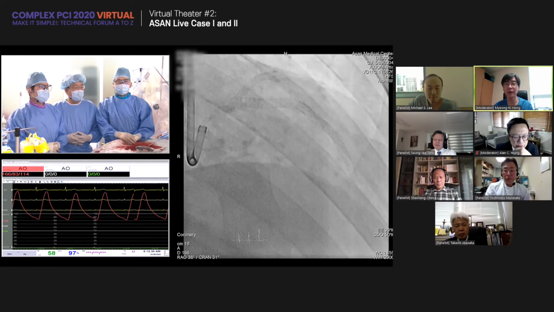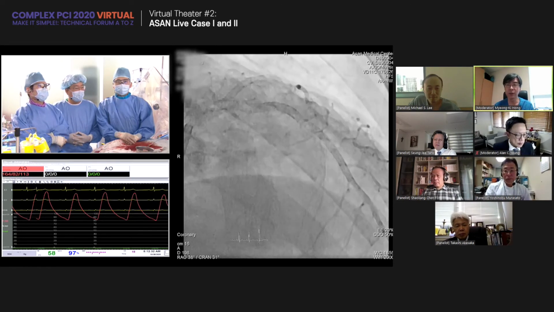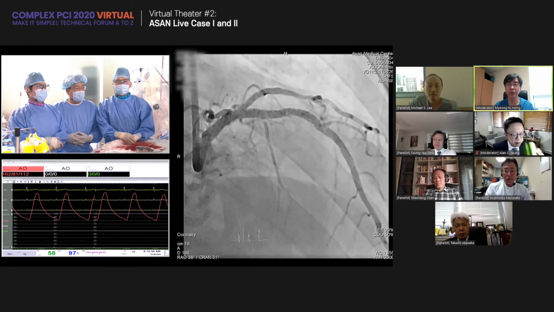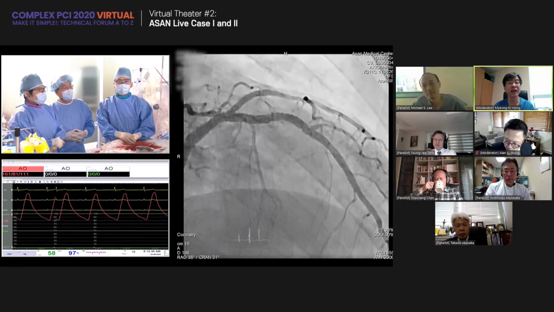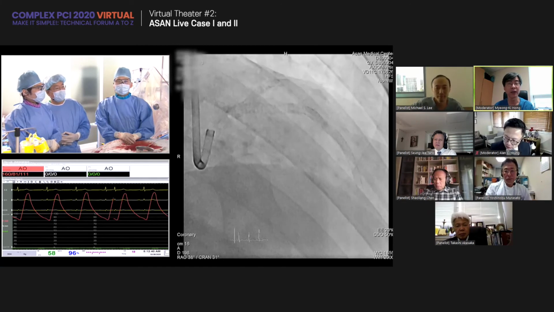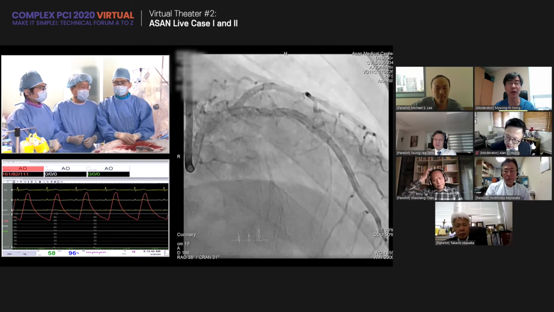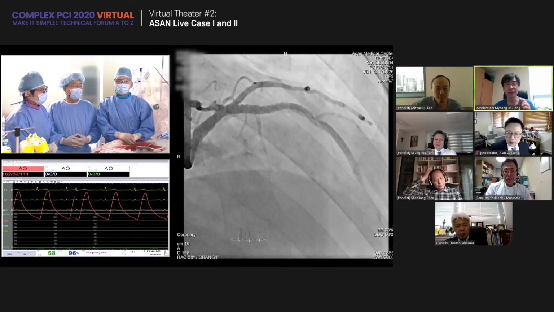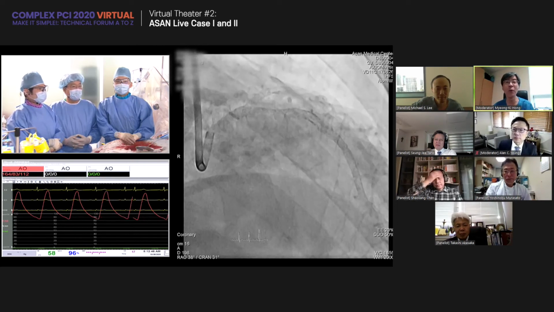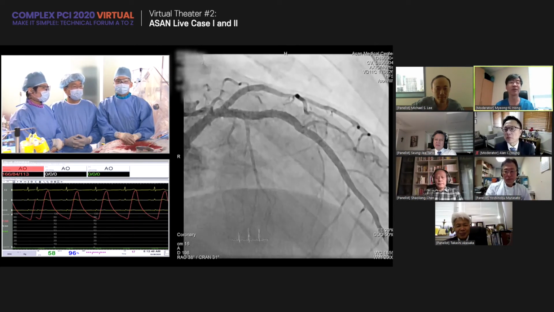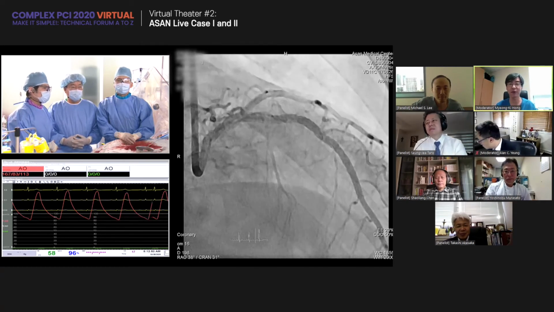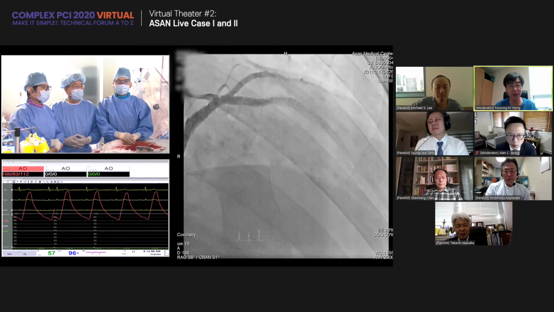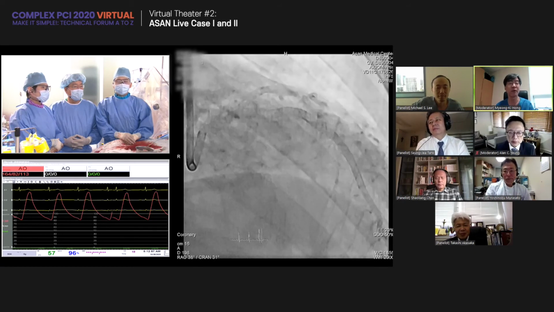to cover, and the final displacement of the distal edge of the stent should be at the normal segment, and do not use high pressure in the hematoma segment. The reason is that hematoma usually occurs in the normal segment. So for stent deployment, just touch, just do not apply high pressure. It creates distal propagation of the hematoma more distally.